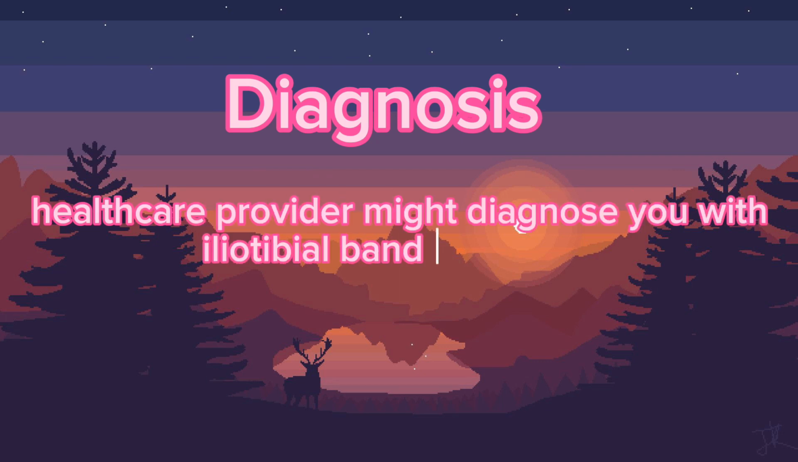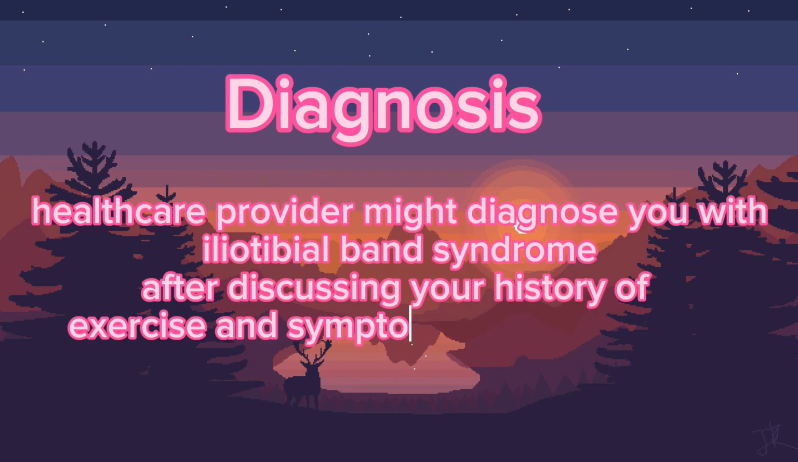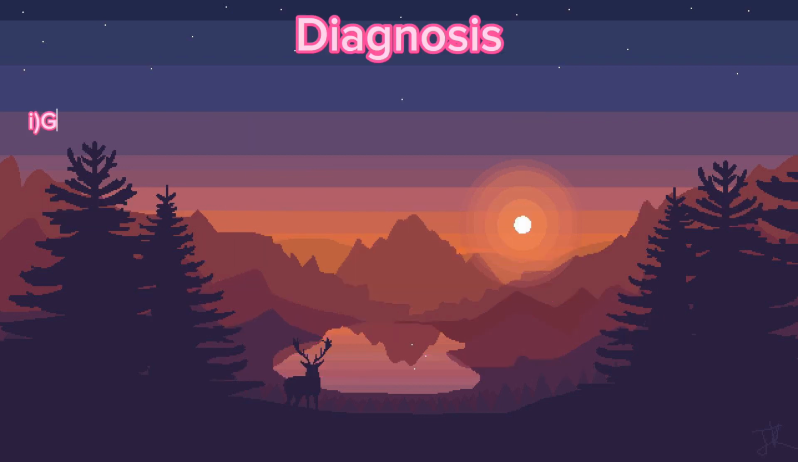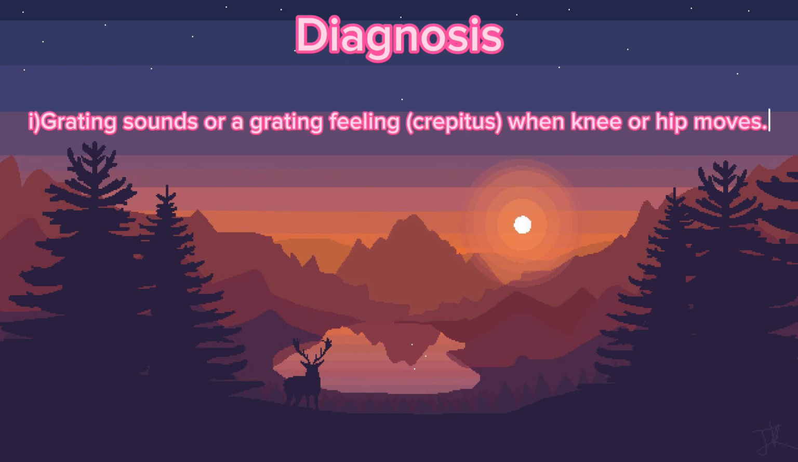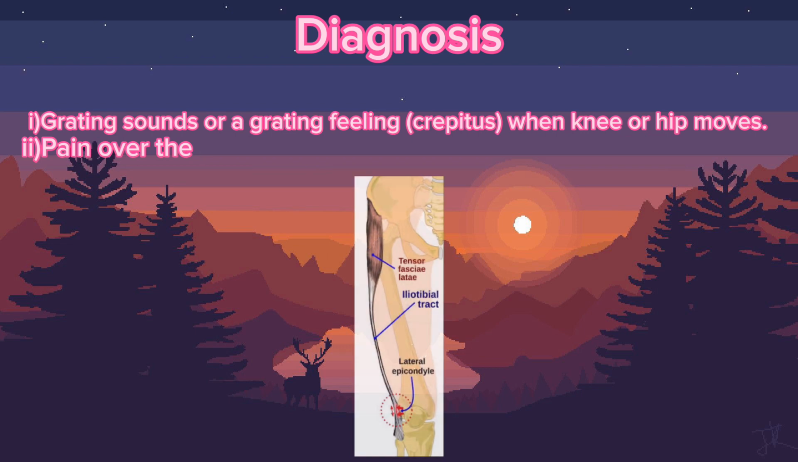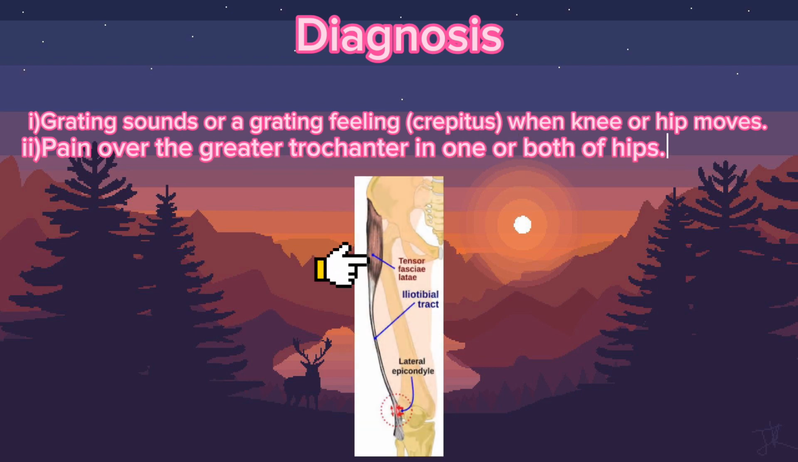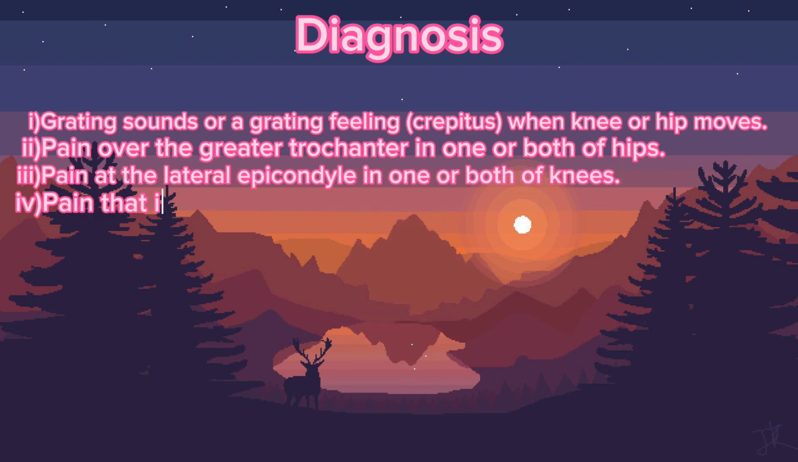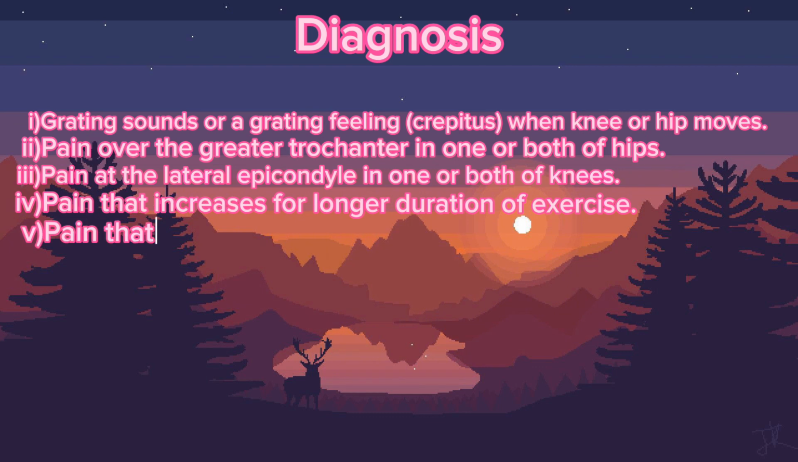A healthcare provider might diagnose you with ITB syndrome after discussing your history of exercise and symptoms and performing a physical examination. The first one is a grating sound or a grating feeling repeated when the knee or hip moves. Second one is pain over the greater trochanter in one or both of the hips. Third is pain at the lateral epicondyle in one or both of the knees. The fourth one is pain that increases with longer duration of exercise. And pain that is worse when walking downhill.